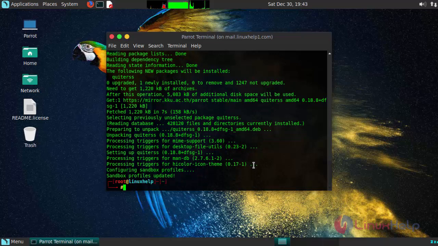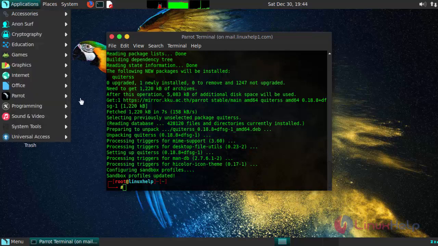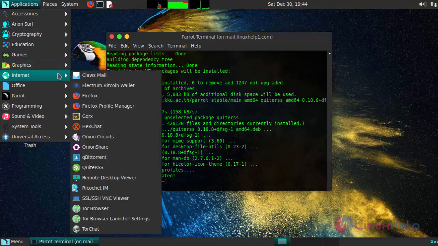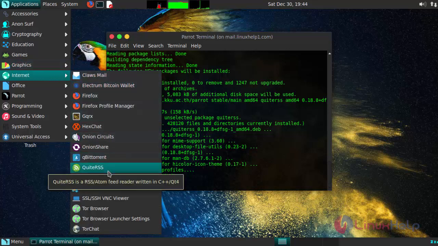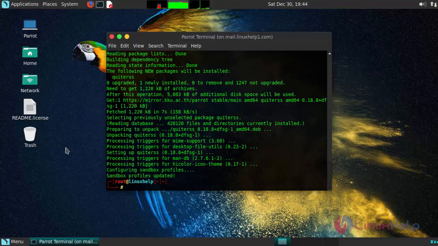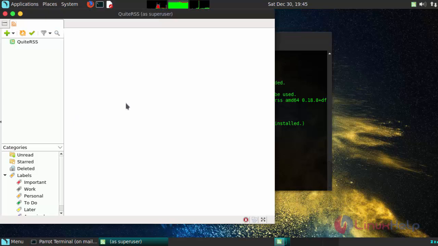After installation, launch your application by clicking on your internet tab. You'll be able to see your application here. Click on this to launch it. Your application gets launched like this.